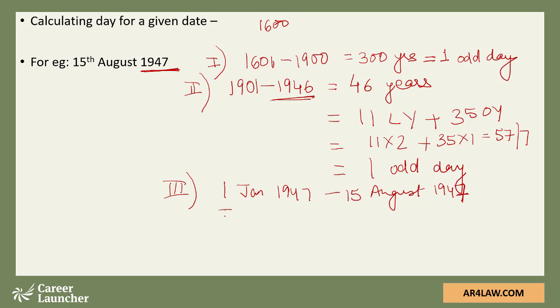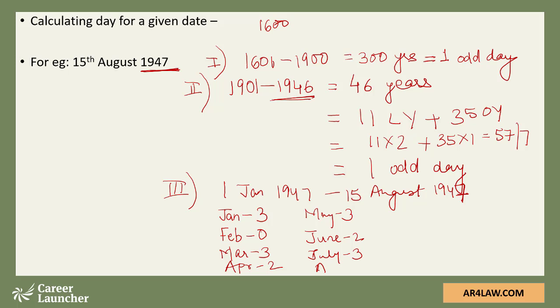In January, we are using the entire January. We know 3 odd days. February, this is a non-leap year, 0. March is again 3. April is 2. May is 3. June is 2. July is 3. And August, are we using the entire August?